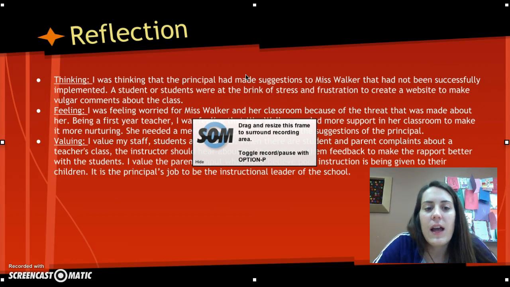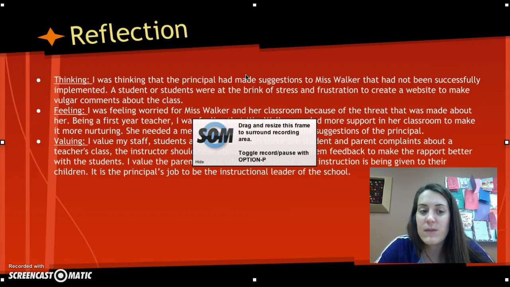The reflection. I was thinking that the principal had made suggestions to Ms. Walker that had not been successfully implemented. A student or students were at the brink of stress and frustration to create this website that had vulgar comments about the class. I was feeling worried for Ms. Walker in her classroom because of the threat that was made about her. Being a first-year teacher, I thought that she needed more support in her classroom to make it more nurturing. She needed a mentor that could also give suggestions that the principal has made and also maybe help her implement